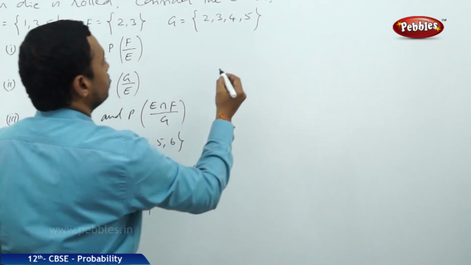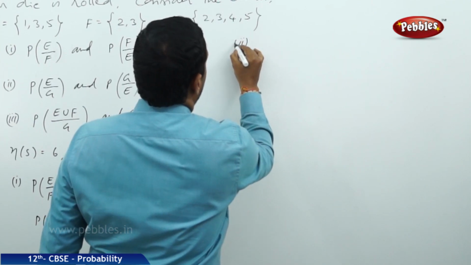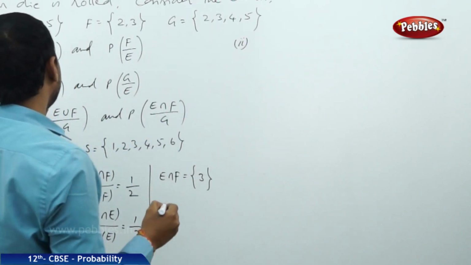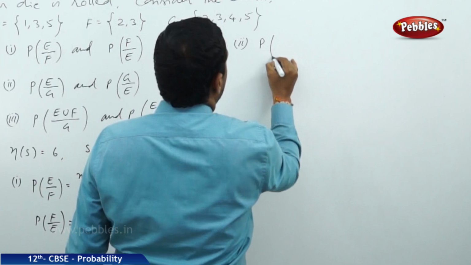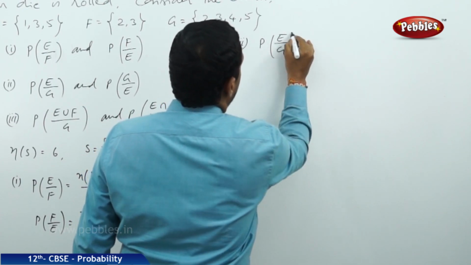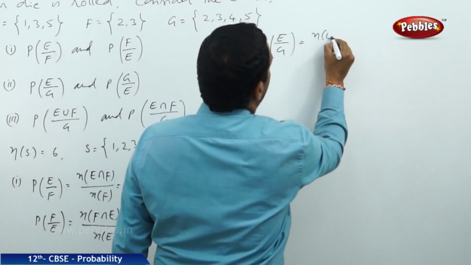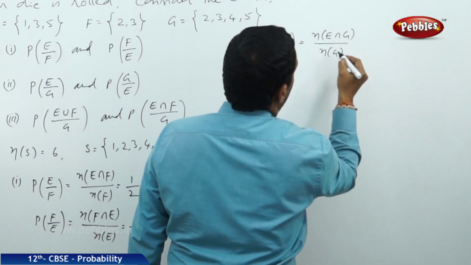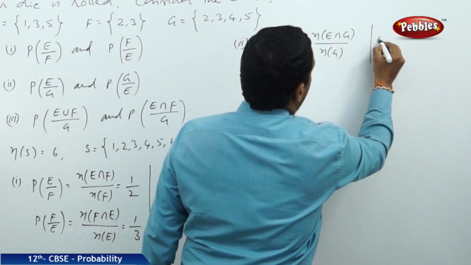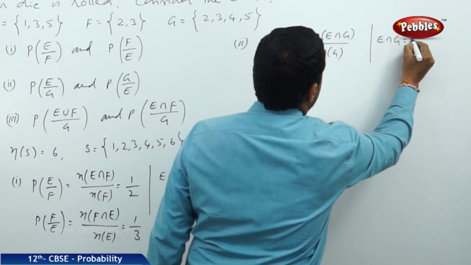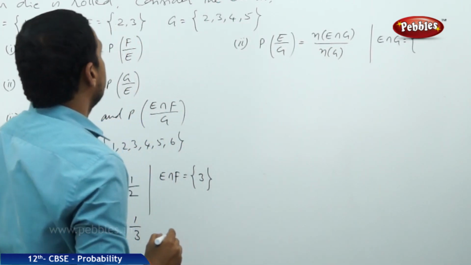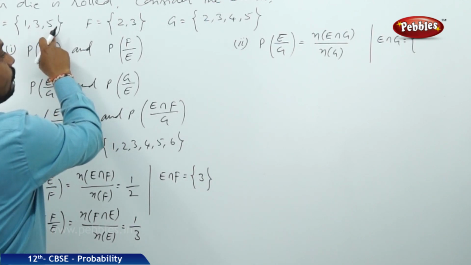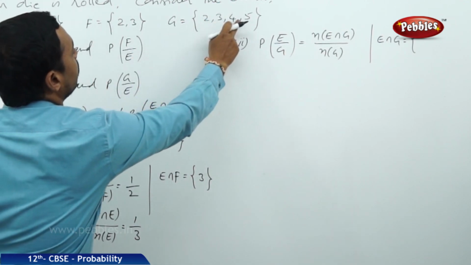Next, second bit. Now here, P of E by G is N of E intersection G by N of G, but let us define the E intersection G set first. So the set E contains the 3 elements 1, 3, 5, and G contains 2, 3, 4, 5.